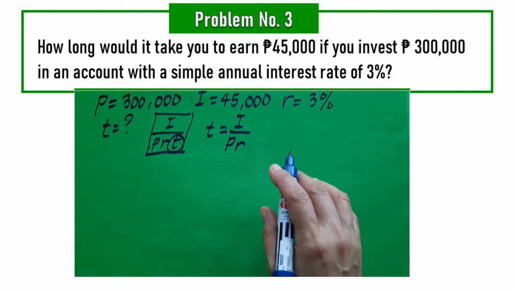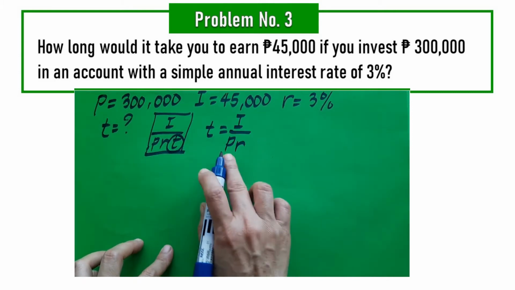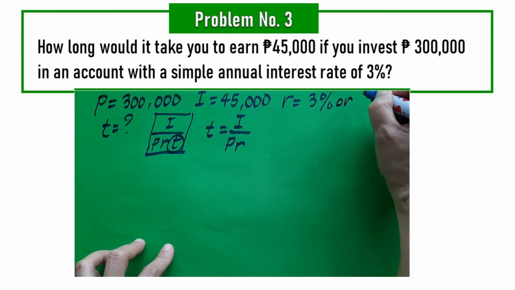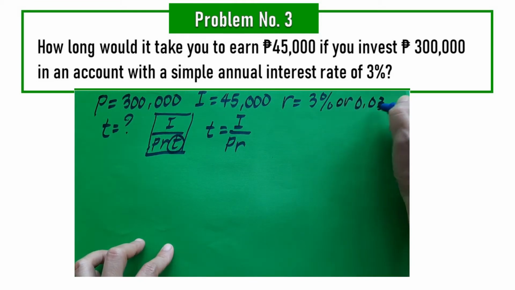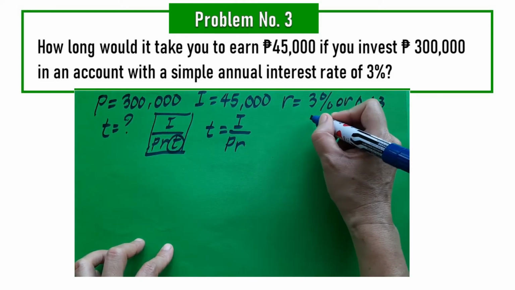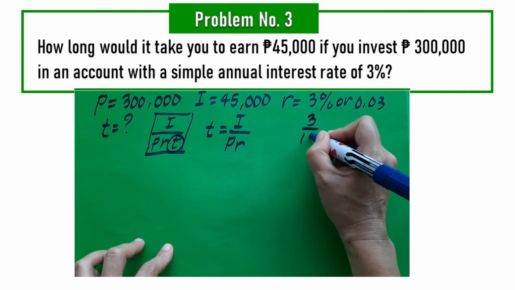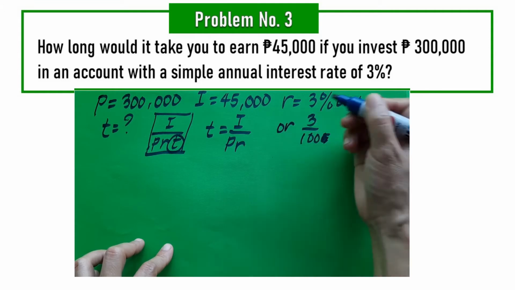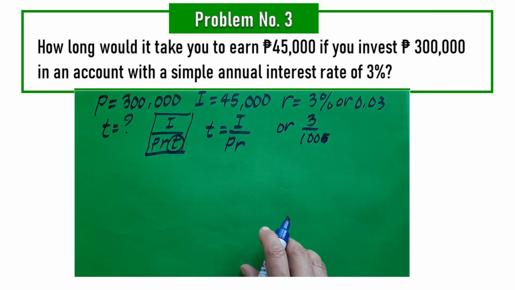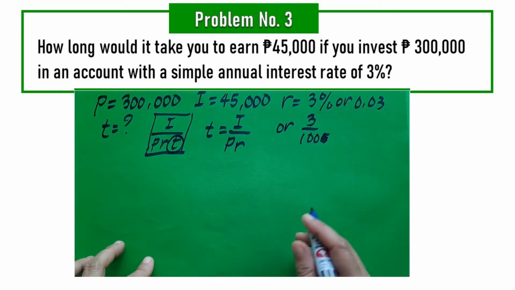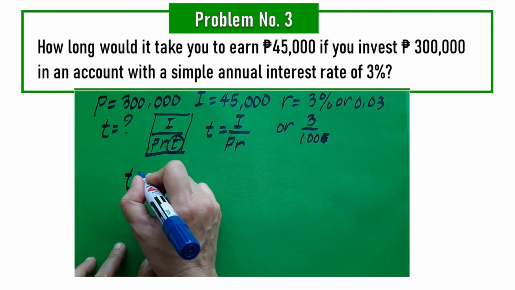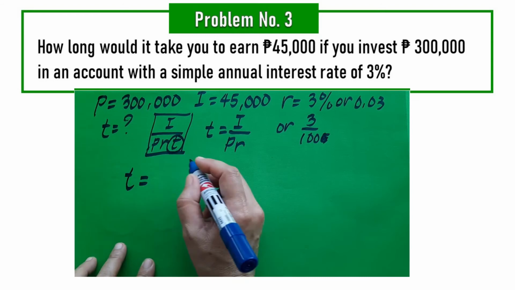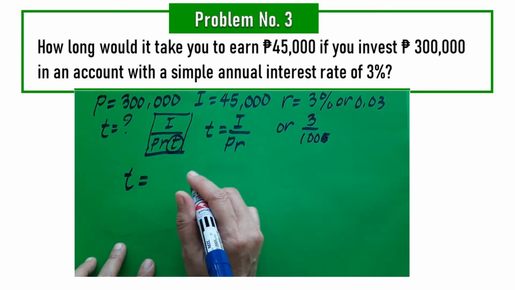So, we will just substitute. You know the I, you know the P, and you know the R. So, in decimal, this is 0.03 if you use a calculator. If you did it manually, you can also write this as 3 over 100. Okay, so T now, we just substitute, replace I by 45,000.